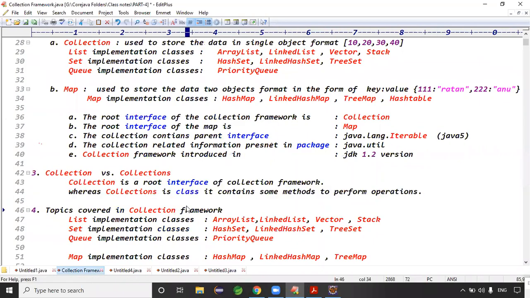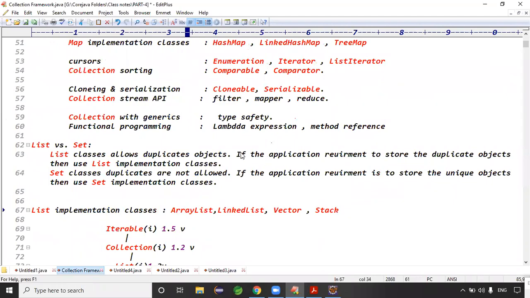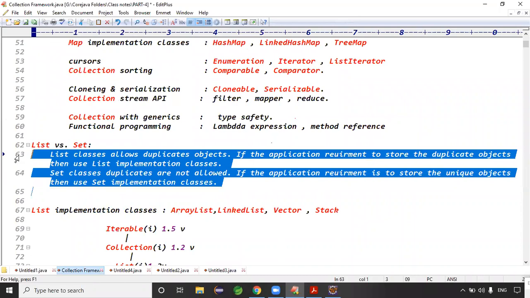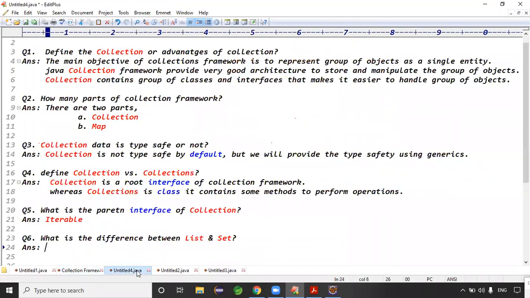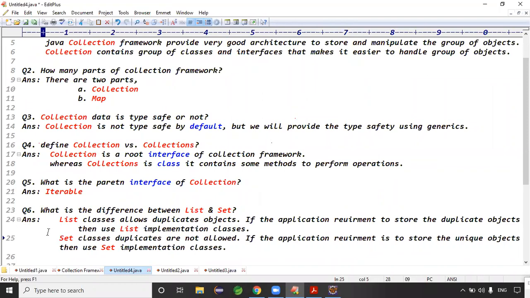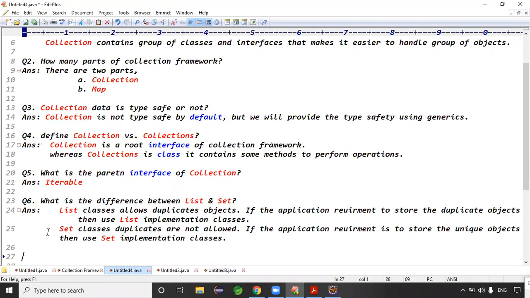Instead of saying that, we can change that wording. If the application requirement is to store the duplicate objects, use a List, right? If the application requirement is to store the unique elements, then use the Set, right? Exactly. This is question number 6.